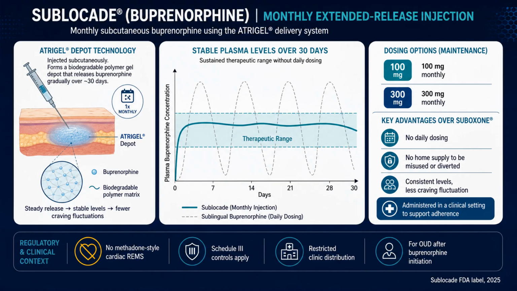Sublocade is a monthly extended-release buprenorphine injection using the ATRIGEL system, a polymer gel depot injected subcutaneously, releasing buprenorphine steadily over 30 days. Two maintenance doses, 100 and 300 milligrams monthly. Patients must already be stabilized on transmucosal buprenorphine before switching. The key advantages: no daily dosing, no diversion risk, and consistent plasma levels. Administered in clinic, adherence is built in.